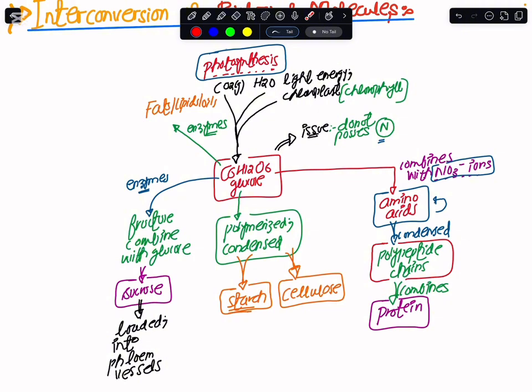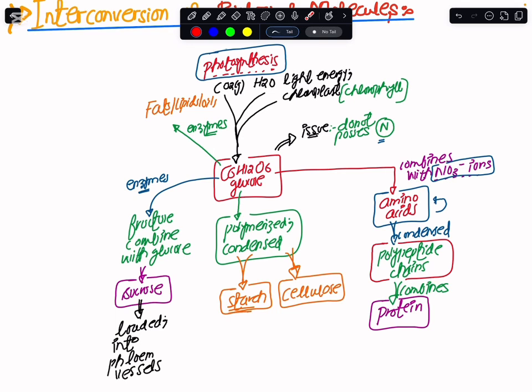Because you see, these are the leaves that are photosynthesizing. The roots are absorbing the water and the ions, and they are not photosynthesizing. So the roots would be in need of the sugars. What the leaves do is convert the glucose into sucrose by attaching it with fructose, and now it is loaded into the phloem vessels and carried toward those parts of the plant that are not photosynthesizing, and that includes the roots as well.